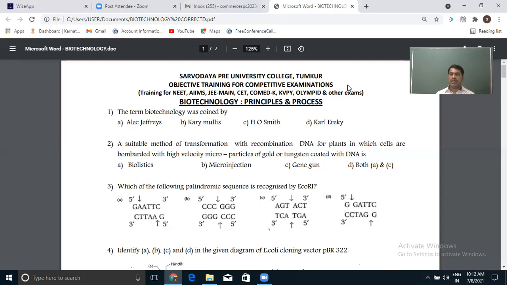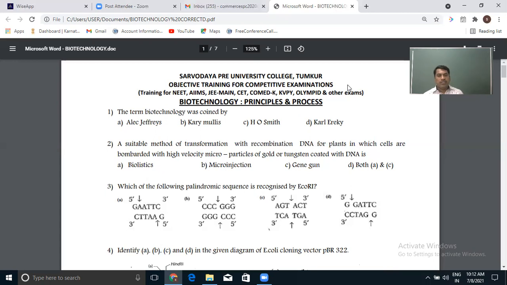Most of the enzymes cleave the gene of interest in the sticky end form, because it makes it very easy for joining the DNA molecules by complementarity, because we cut both the host DNA and the gene of interest using the same restriction enzyme. So we get similar types of sticky ends which are complementary to each other. Therefore, they can make bonds very easily and join quickly.